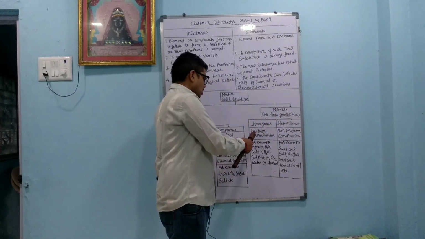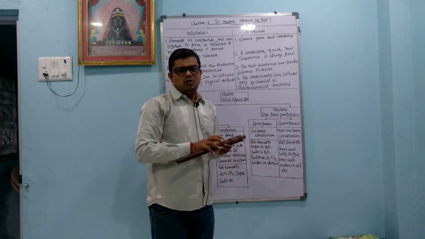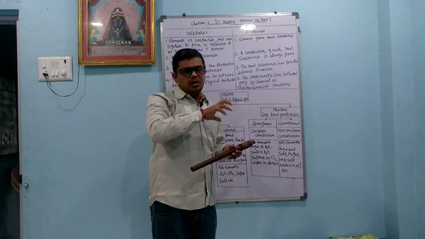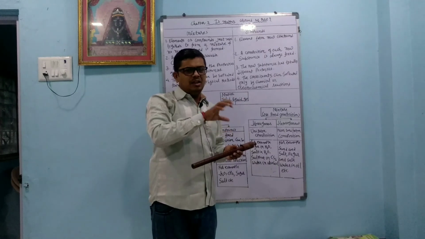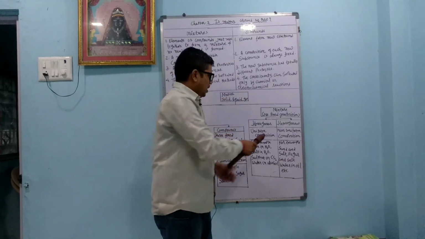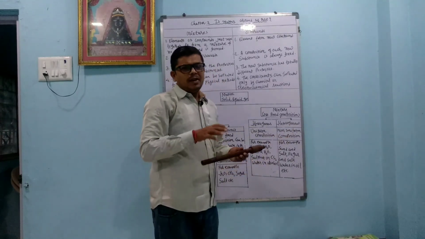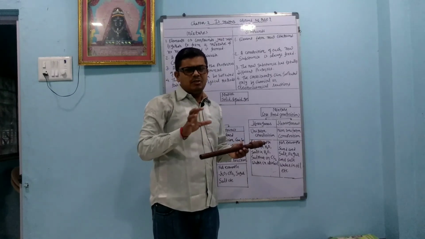A homogeneous mixture has a uniform composition. Uniform composition means the state of the mixture is common, either they are all liquid, gas or in solid form. In the case of a heterogeneous mixture, it is a non-uniform composition, meaning the components are in different forms: solid, liquid, gas, they are in different forms.